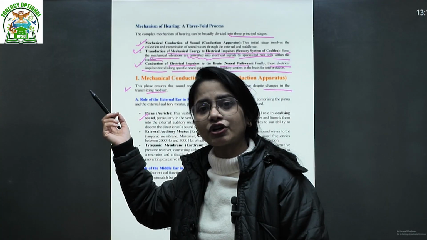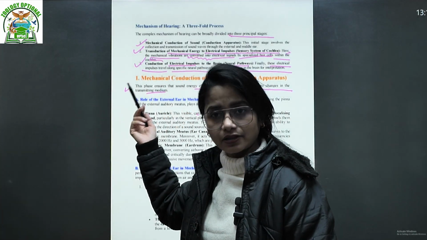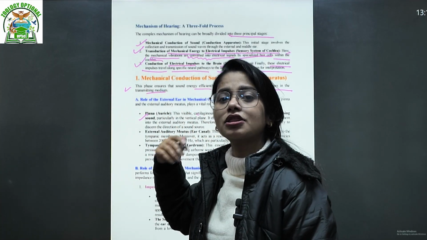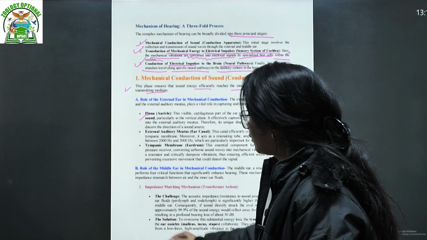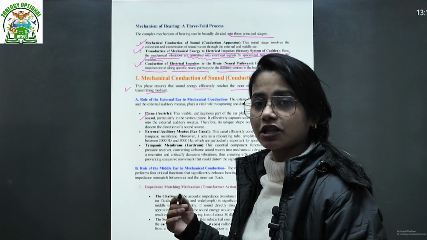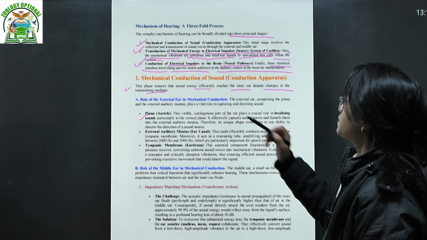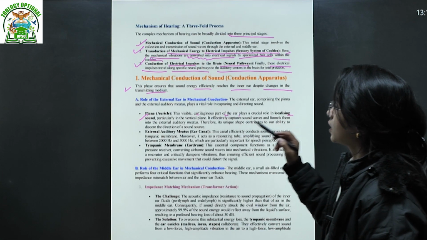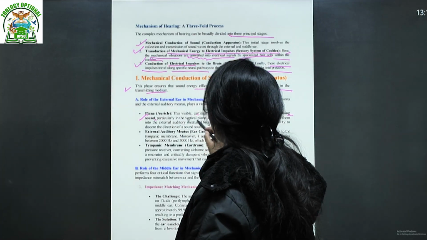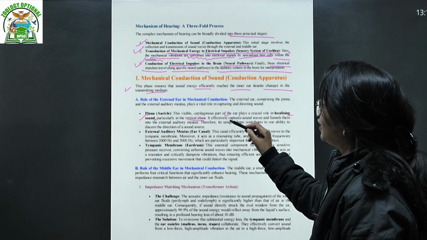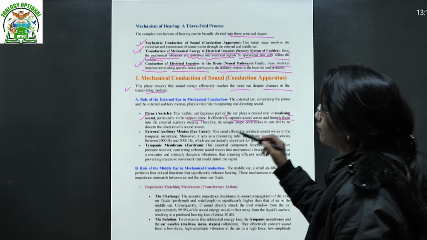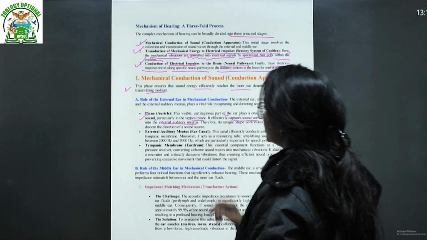Okay, when we talk about the structure, if you think that is not enough explanation, we have done a proper explanation of every structure of that anatomy. The cartilaginous part of the ear plays a crucial role in localizing sound, particularly in the vertical plane. It effectively captures sound waves and funnels them into the external auditory meatus.